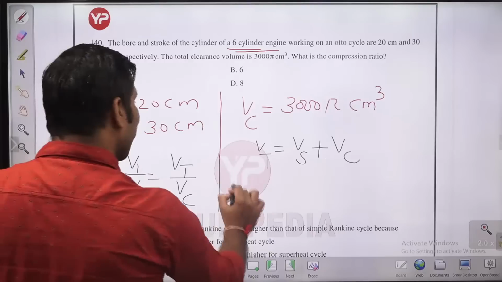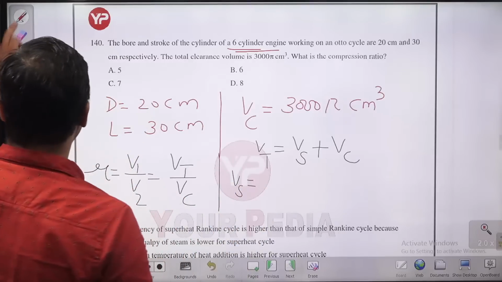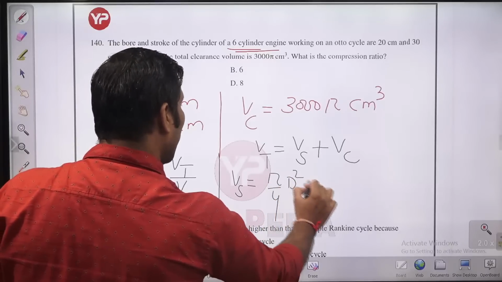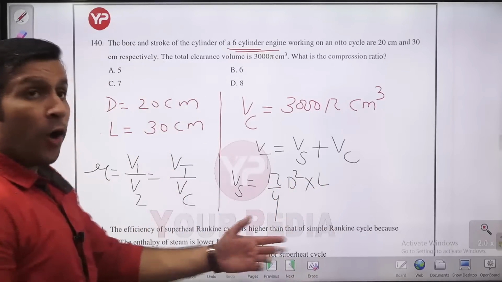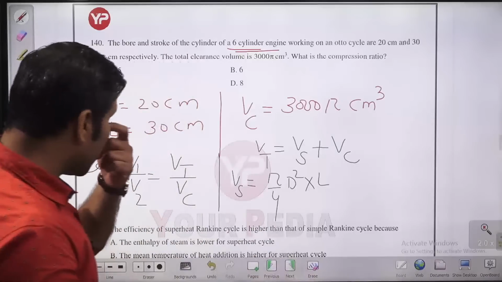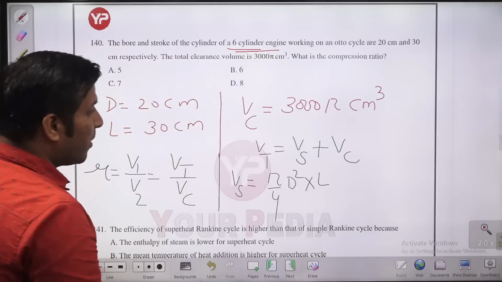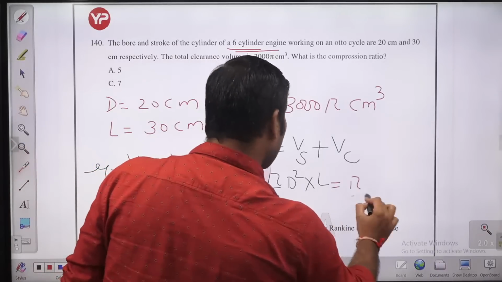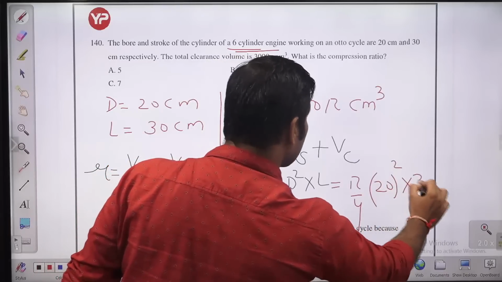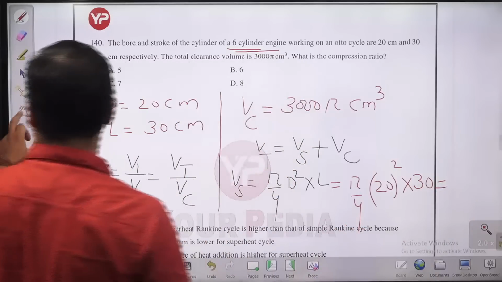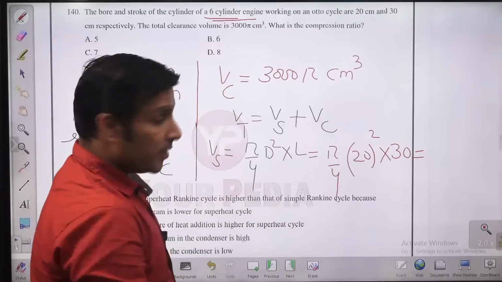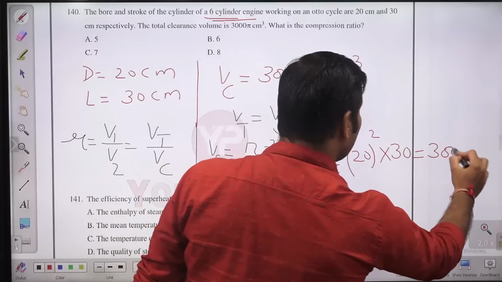Okay. How much is swept volume? Swept volume of a single cylinder is pi by 4 d square into L. Swept volume is how much volume a piston is sweeping while moving from TDC to BDC. So this is nothing but pi by 4 d square into L. So pi by 4, the bore is 20 centimeter, into 20 into 30. If you solve this, 400 divided by 4 will be 100. So this will give you 3000 pi.